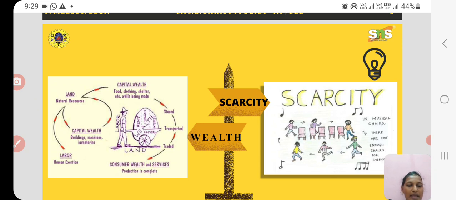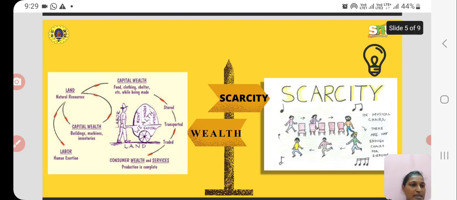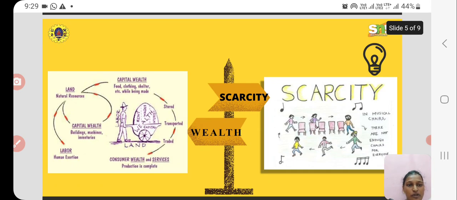A wealth can be any land or it can be in terms of cash or it can be some sort of resources, etc. Scarcity means the goods which are available in less quantity. For example, in a musical chair, there are not enough chairs for everyone, which means the chairs are scarcely available.